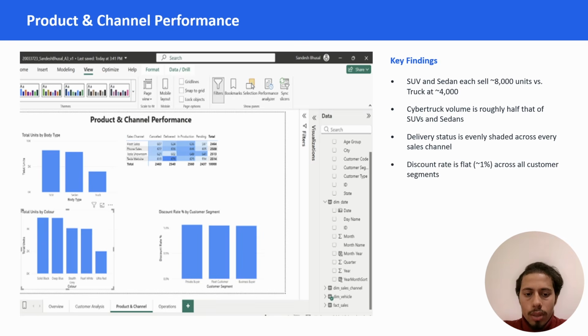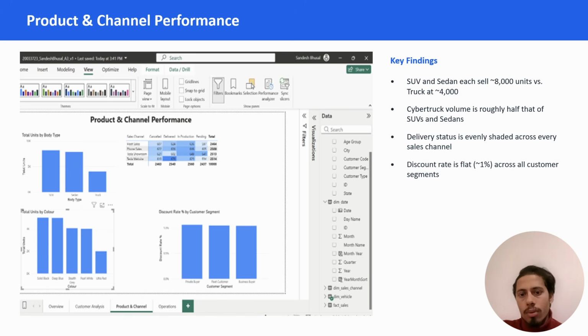Let's move to the next slide, which is about product and channel performance. In this one, I found a generally even pattern in the whole data set by body type. SUV and sedan each sell about 8,000 units, whereas the lowest one, the Cybertruck, is around 4,000 units. So Cybertruck only sold about 4,000 units. That's too low, roughly a 2 to 1 gap, and it signals in the data that something is different about the product line.